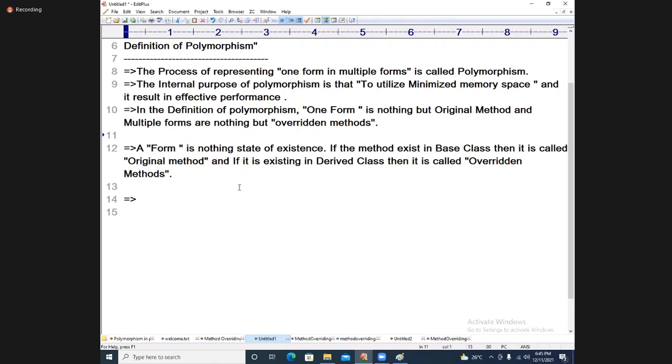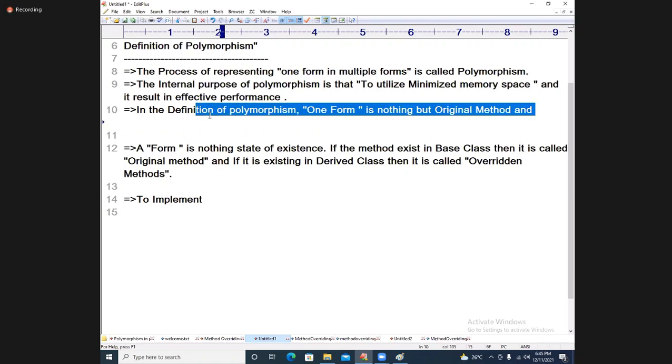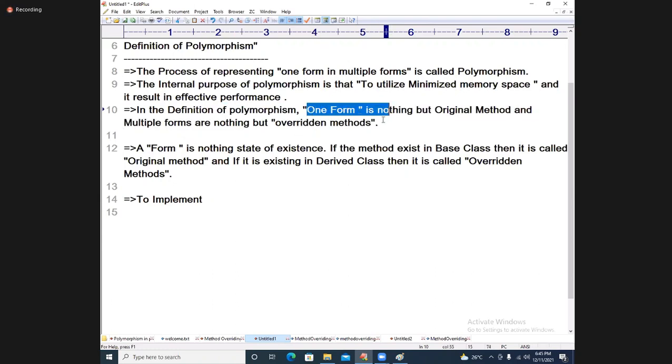And one more thing is to implement this polymorphism. See, students, implement means what? To bring into action. What is the action format? One form in multiple forms, if we want to bring it. What is the definition of polymorphism here?